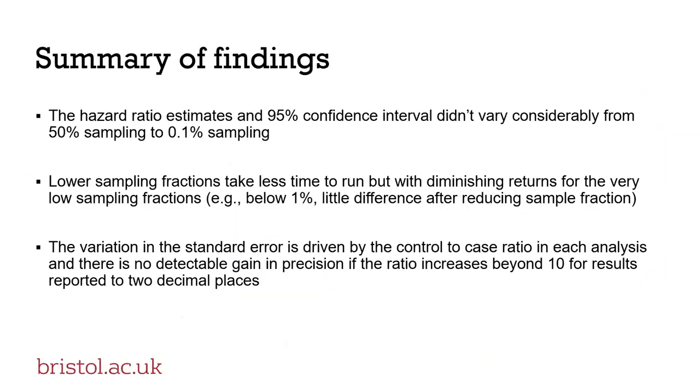From the available results, to summarize the findings, the hazard ratio estimates and the 95% confidence interval didn't vary considerably from 50% sampling to 0.1% sampling. Lower sampling fraction takes less time to run, but with diminishing returns for very low sampling fractions. The variation in standard error is driven by control to case ratio in each analysis, and there is no detectable gain in precision once the ratio goes beyond 10.